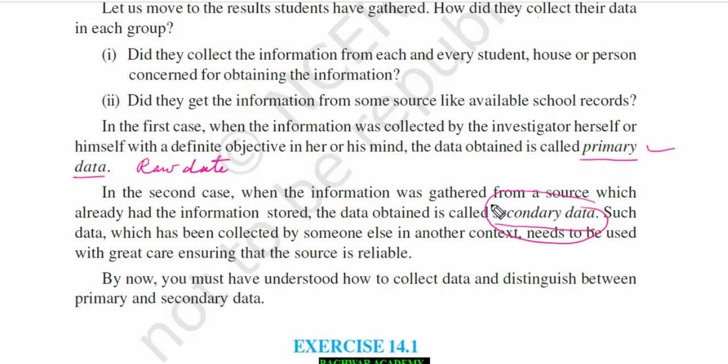But suppose you are asking someone in the school, suppose in principal office or in teacher's record, if height has been given, they have already taken before. So that data if you are collecting from them, then that will be called secondary data.